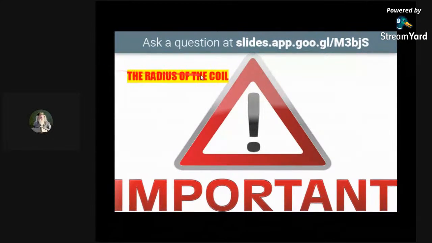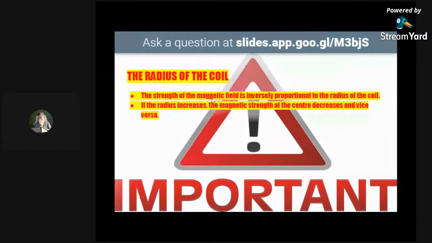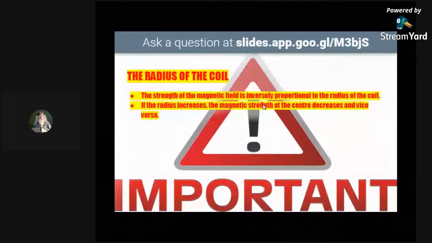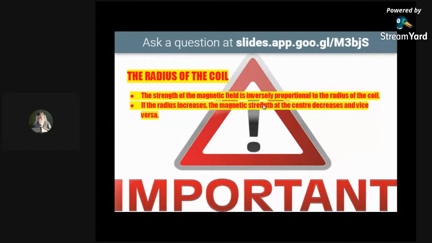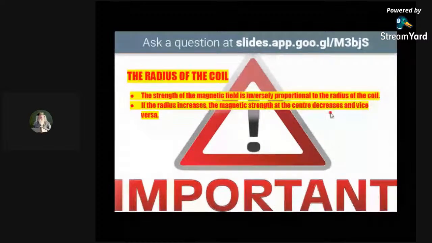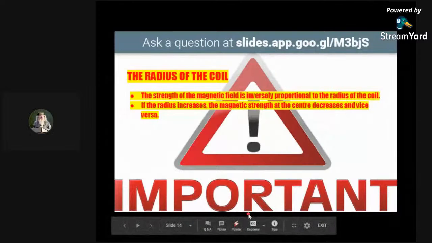This is a very, very important point. The strength of the magnetic field and the radius of the coil are inversely proportional. Inversely proportional means if one is increasing, the other will decrease, and if one is decreasing, the other will increase. So if the radius increases, the magnetic strength at the center decreases, and vice versa.